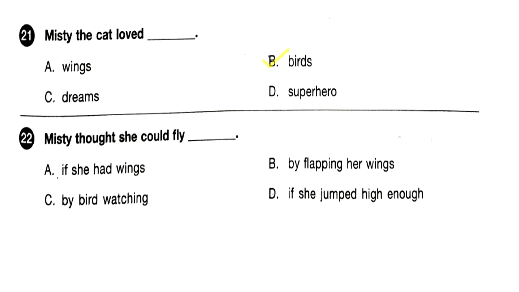Next question, question 22. Misty thought she could fly dash. A if she had wings, B by flapping her wings, C by bird watching, D if she jumped high enough. So, Misty thought she could fly if she jumped high enough. Answer D.